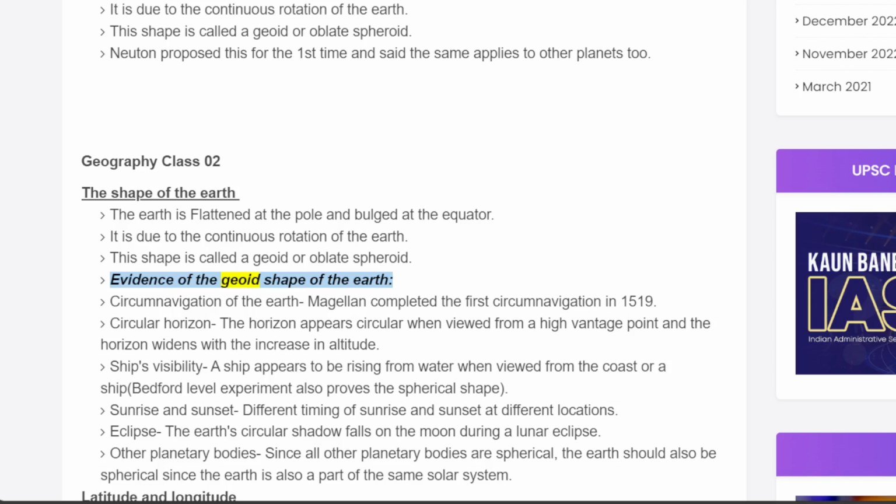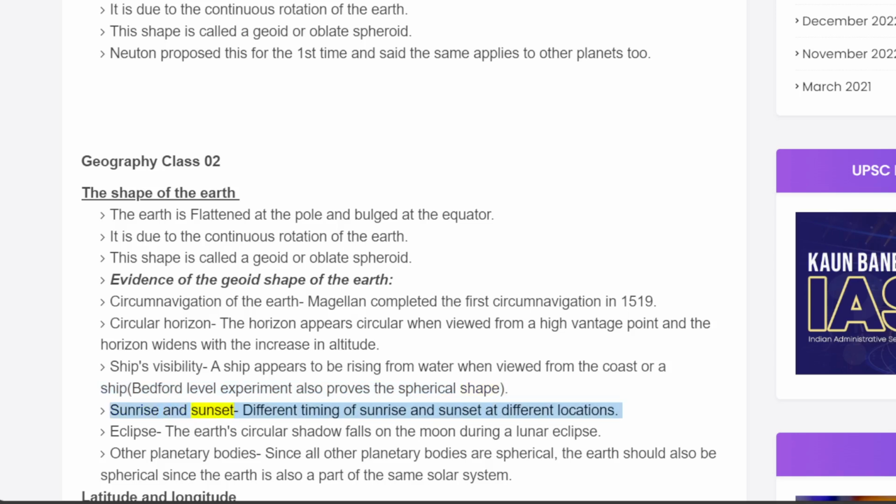Evidence of the geoid shape of the Earth. Circumnavigation of the Earth: Magellan completed the first circumnavigation in 1519. Circular horizon: the horizon appears circular when viewed from a high vantage point, and the horizon widens with the increase in altitude. Ship's visibility: a ship appears to be rising from water when viewed from the coast or a ship. Bedford level experiment also proves the spherical shape.